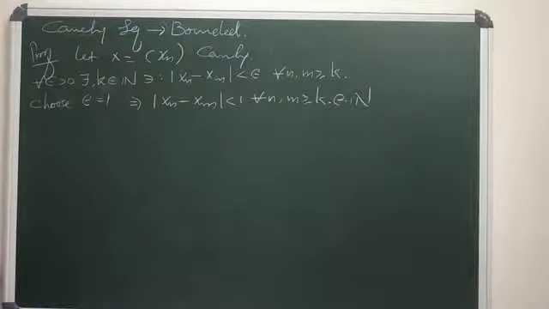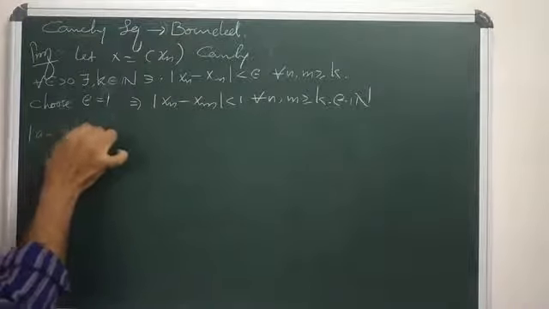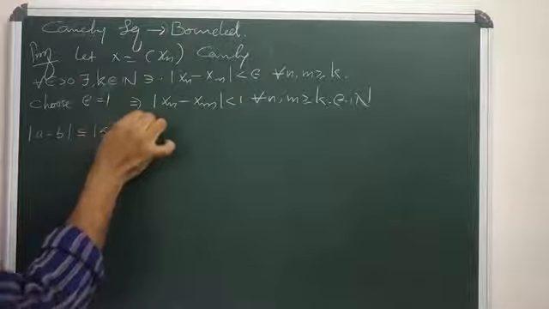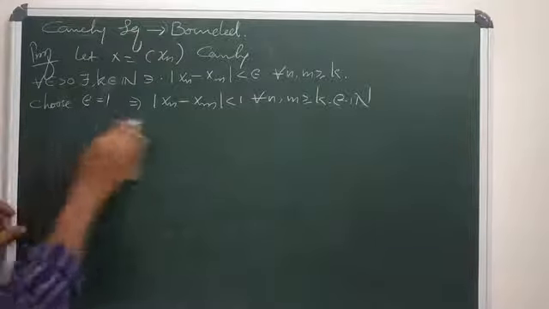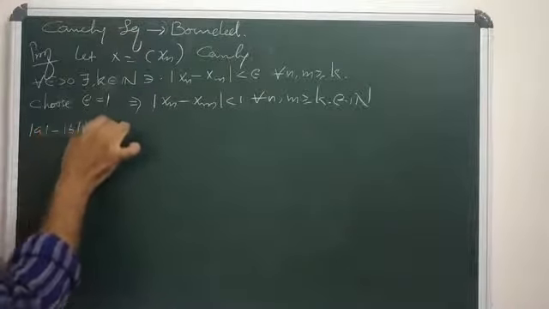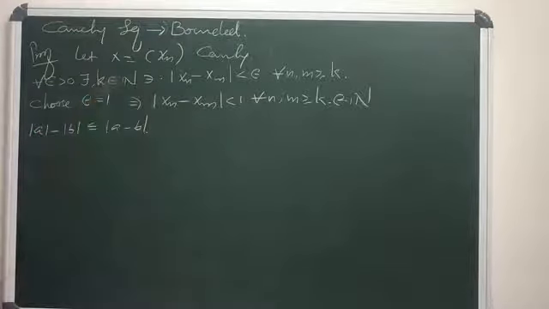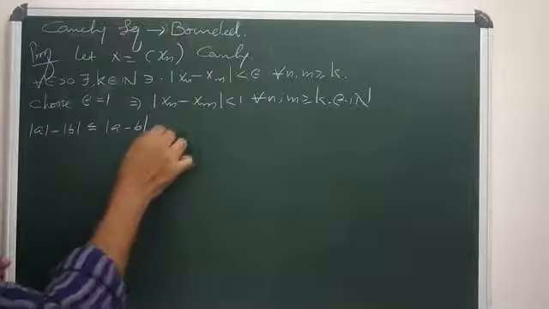But we know that modulus of mod a minus mod b is less than or equal to modulus of a minus b.